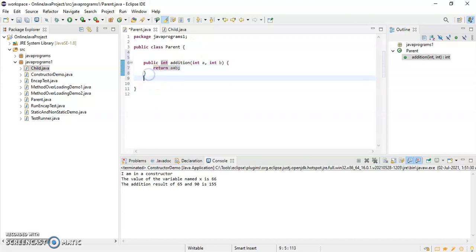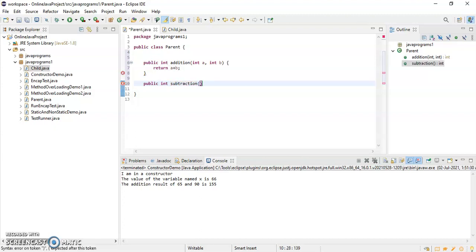Then I'll write public int subtraction, passing two parameters int a, int b, and it will return the subtraction result of a and b. I'll write return a minus b.